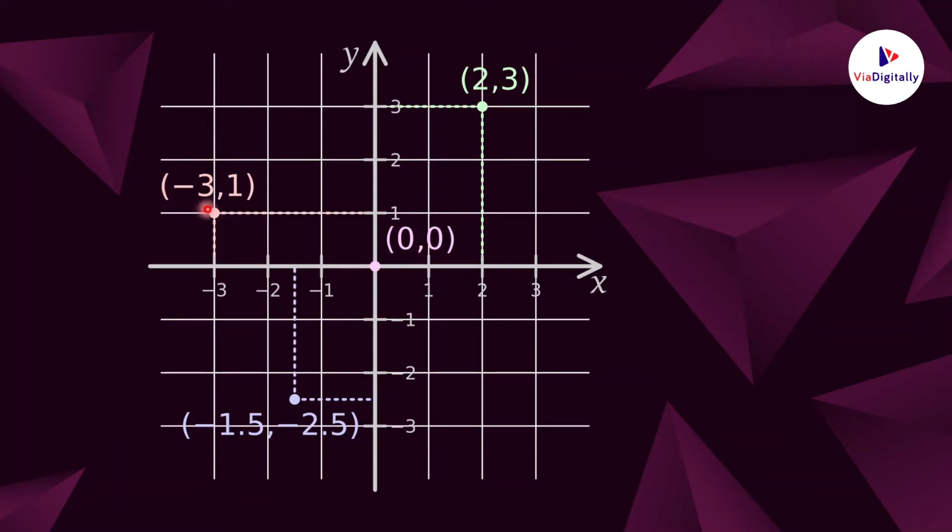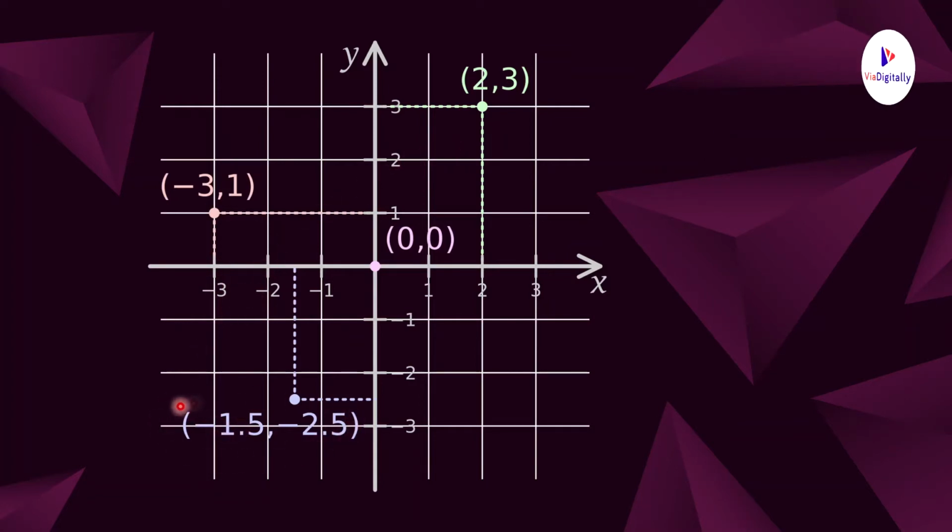Now similarly minus 3, 1. The sign represents the direction of the point, or the sign represents the location of the point from the y-axis. This negative sign indicates that it is left to the y-axis. This minus 3 is a distance from the point to the y-axis. The minus sign indicates that it is towards left of the y-axis. The point 1 is a y-coordinate, which is the distance from the point to the x-axis, which is above the x-axis. That is the reason why it is taken as positive here.